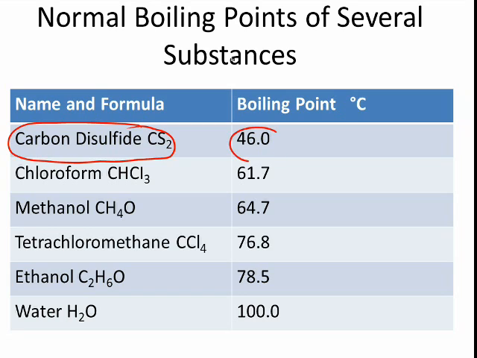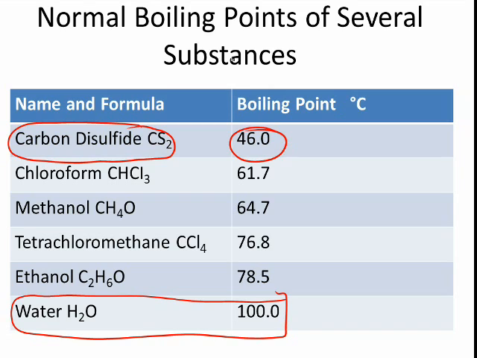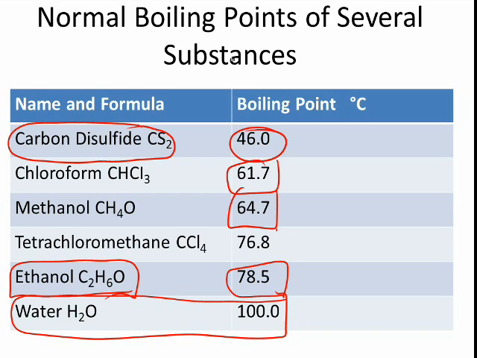Carbon disulfide has a boiling point of 46 degrees. That's a much smaller vapor pressure than water. Water has a high vapor pressure compared to all these other things. Ethanol is basically alcohol. That's the alcohol that's in booze. That has a smaller boiling point. It's much more volatile. It will go into a vapor much easier than water. So all these things have a lower vapor pressure, thus having a lower boiling point. Since they have a lower vapor pressure, they will go into vapor much easier.